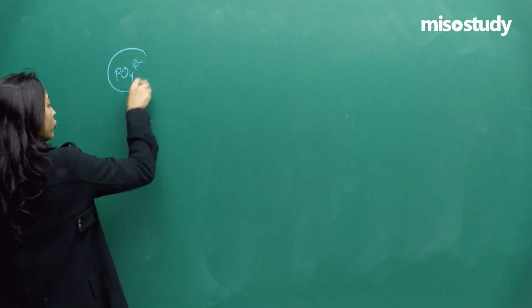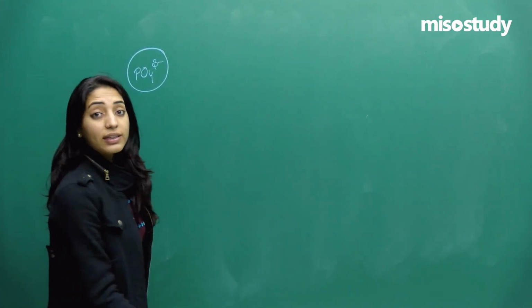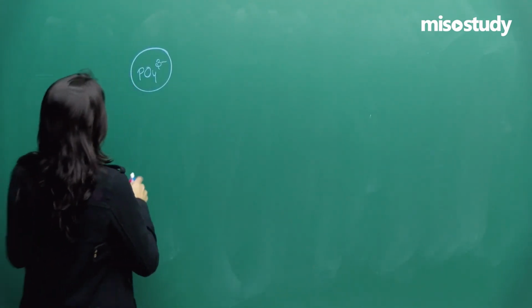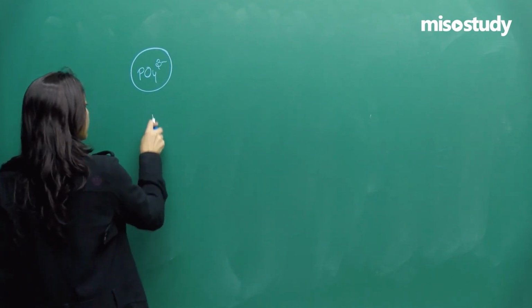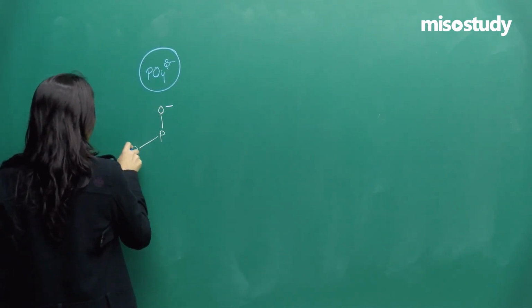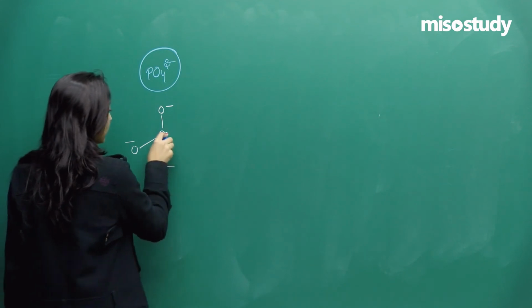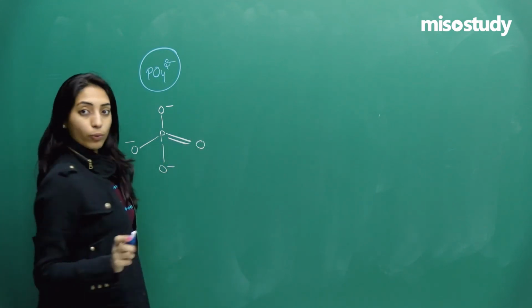So first you have to draw the structures of PO4 3 minus. So try to draw the resonance structures. How will I show? So 1 phosphorus, O minus, O minus, O minus, and a double bond O, right?